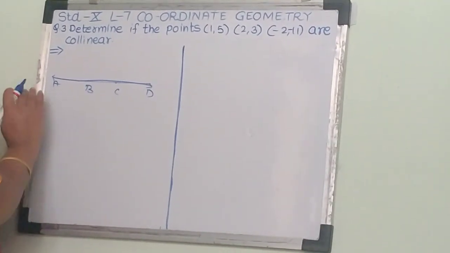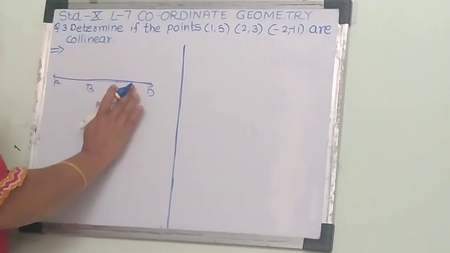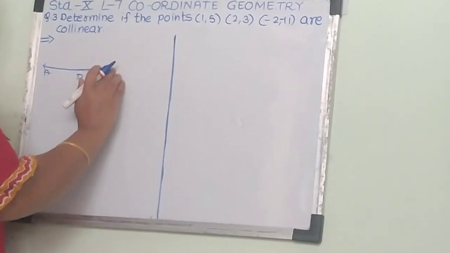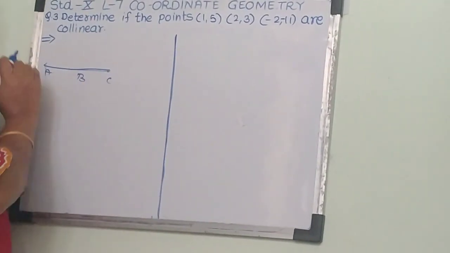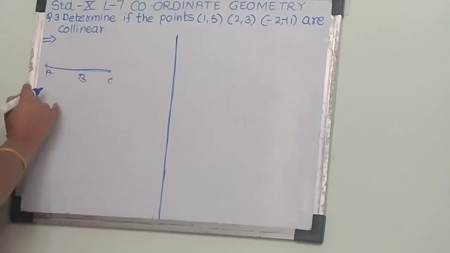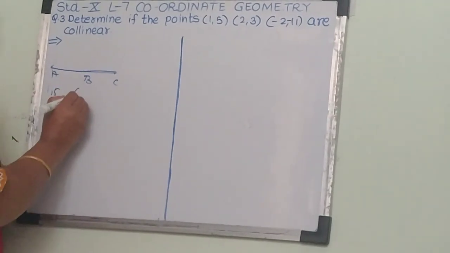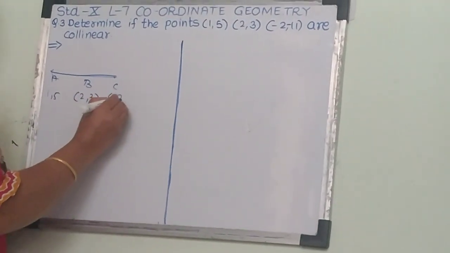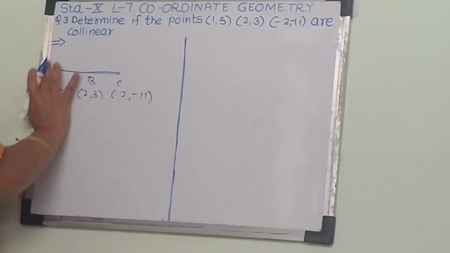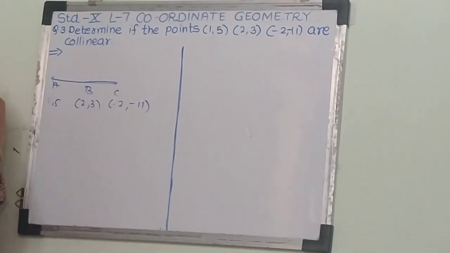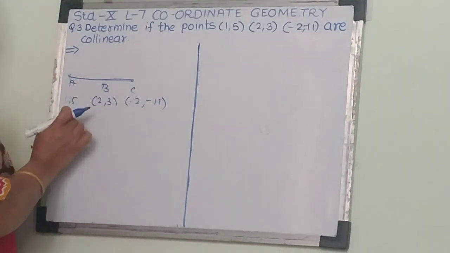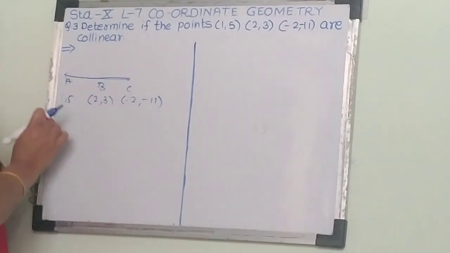We are going to observe that, suppose we have given 3 points, so I will take here also 3 points A, B and C. Here the three coordinates, that is 1, 5, 2, 3 and minus 2, minus 11. What do you observe from this figure? See here, first I am going to find the distance AB, then distance BC and distance AC also.